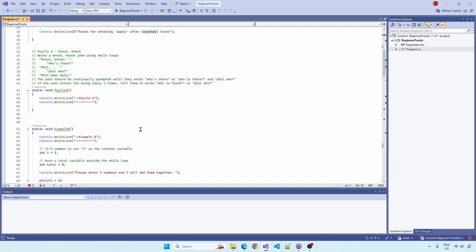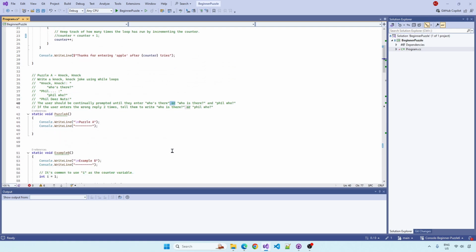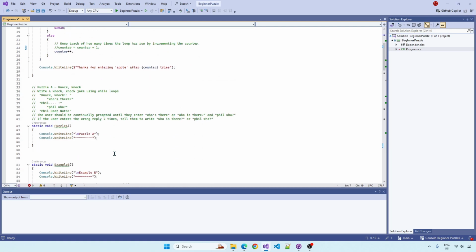So we want to do a knock knock joke, but we want the user to be continually prompted until they enter who's there or who is there, as well as Phil who. So it's going to be, you guessed it, a while loop, but there's maybe going to be an if statement in there. If the users enter the wrong reply 2 times, tell them to write who is there or Phil who. So if they enter it wrong 2 times in a row, on the third attempt, we want to tell them what to enter. So keep this in mind, that we're starting at 0, we're not starting at 1.